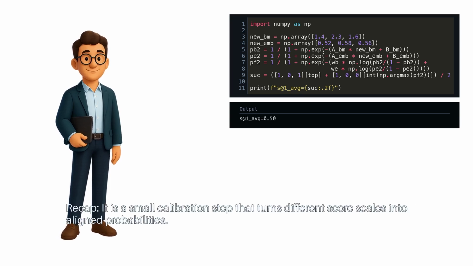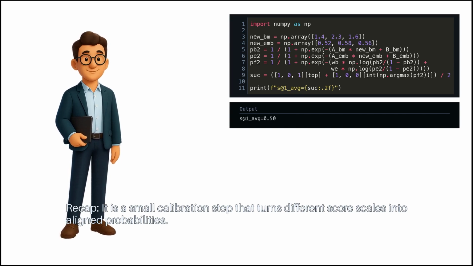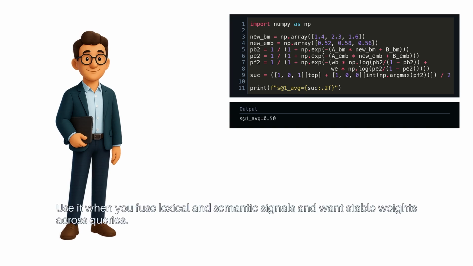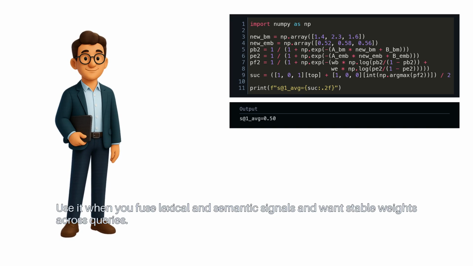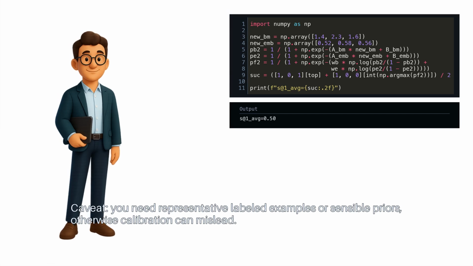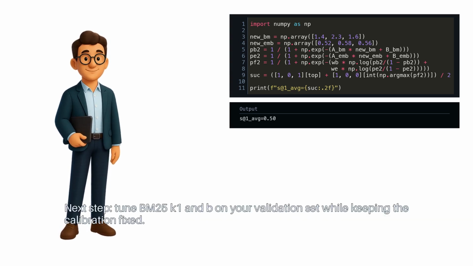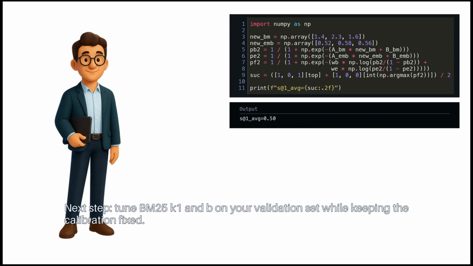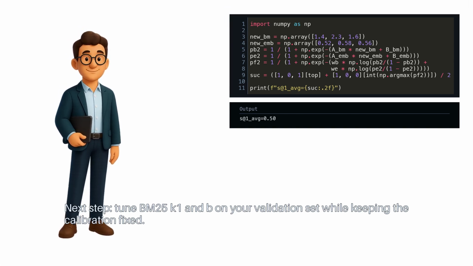Recap: it is a small calibration step that turns different score scales into aligned probabilities. Use it when you fuse lexical and semantic signals and want stable weights across queries. Caveat: you need representative labeled examples or sensible priors. Otherwise, calibration can mislead. Next step: tune BM25 K1 and B on your validation set while keeping the calibration fixed.